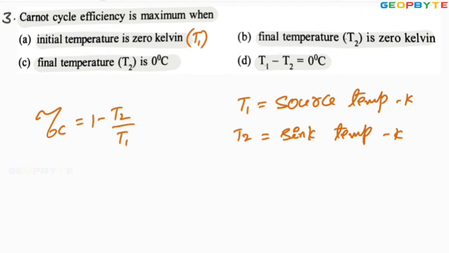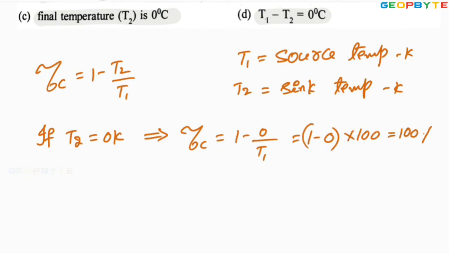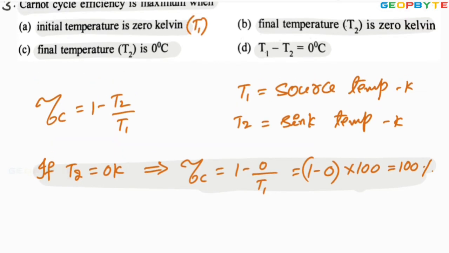So from this formula I can say that if T2 equals 0 Kelvin, then what is the Carnot cycle efficiency? Carnot cycle efficiency equals 1 minus 0 by T1. 0 by T1 is 0 only. 1 minus 0 into 100 is equal to 100%. So that is the maximum expected efficiency from the Carnot cycle when the sink temperature is 0 Kelvin, not 0 degree centigrade. Therefore option B is absolutely correct. I hope you got my point.